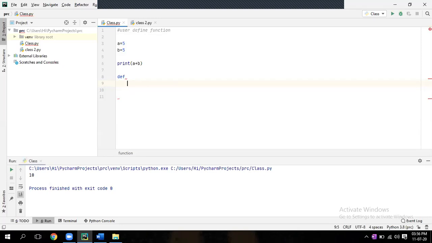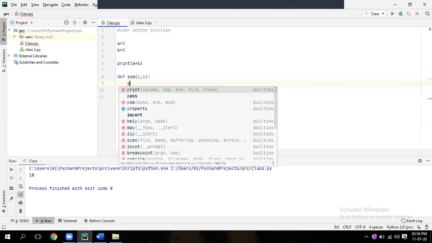There only def. You can give some name to the function, let's say sum. def space sum, within brackets a comma b, colon. Enter. Print a plus b. Don't give space.